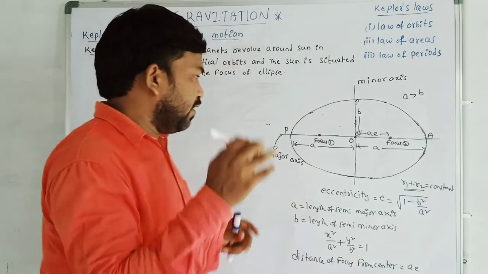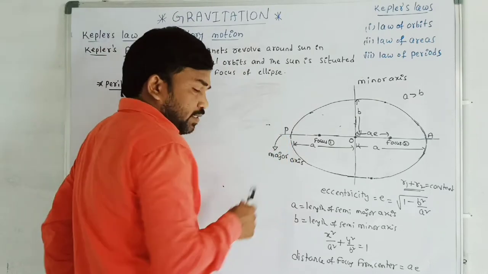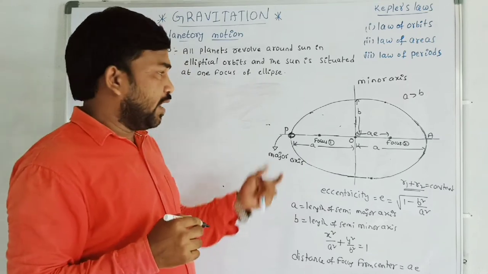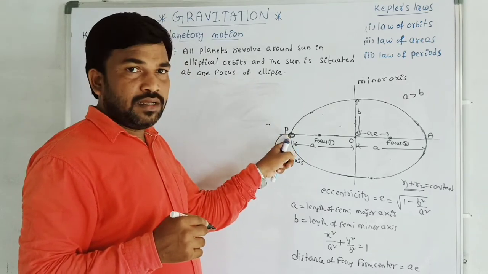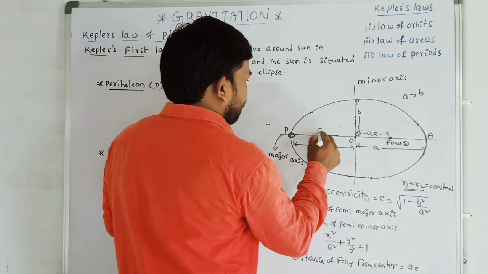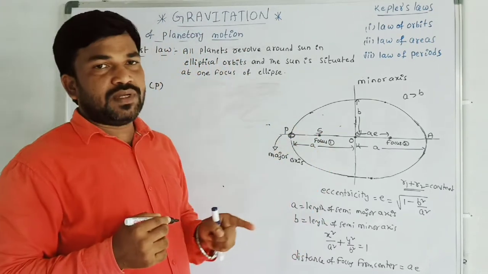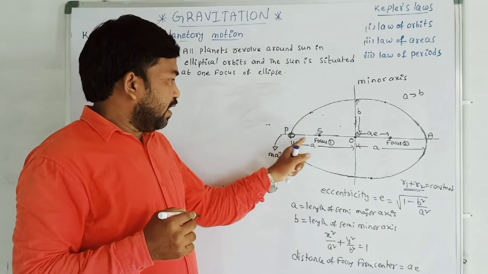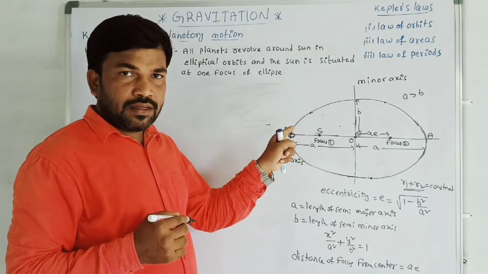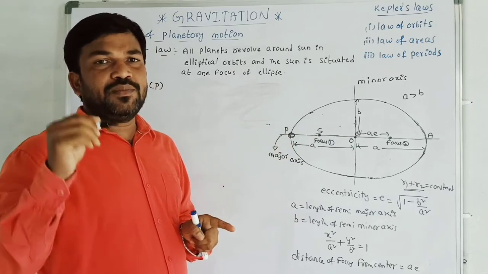What is perihelion? If you observe, for example, the planet is here at one position. The sun, focus 1, is situated here. If you observe the distance of the planet from the sun, it is very small, nearer. That distance is known as perihelion.